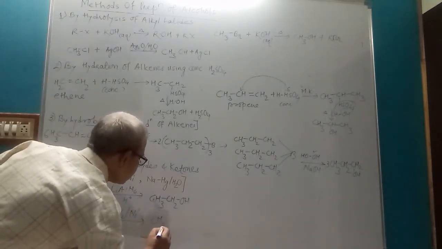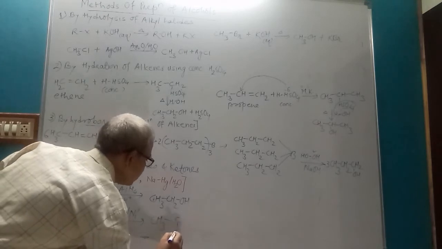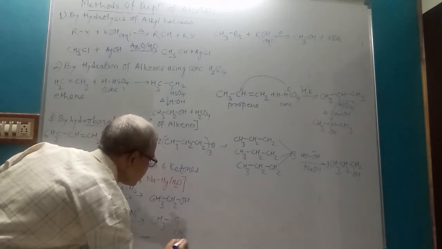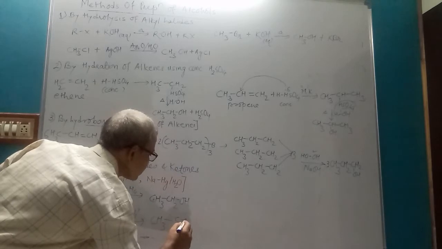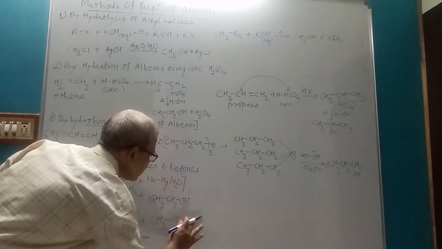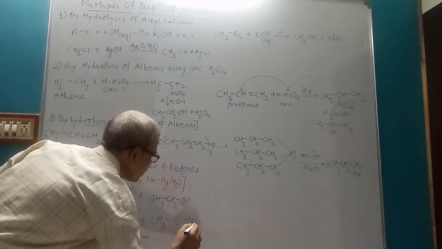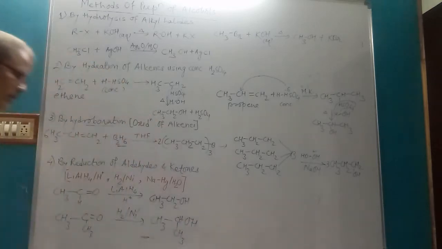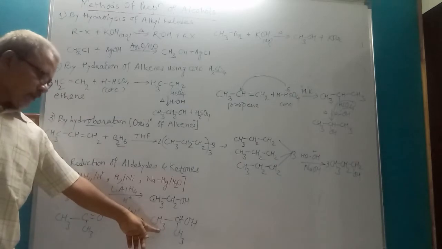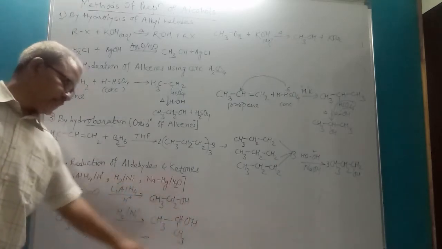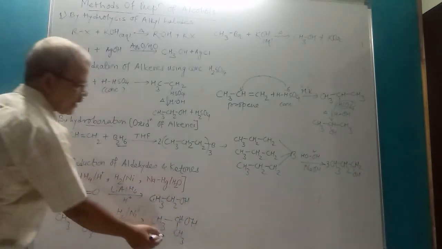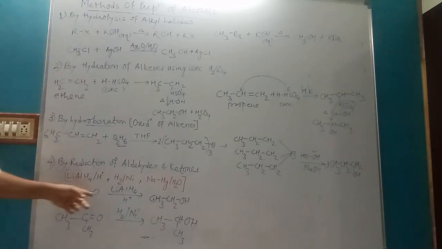You will get CH3 CHOH CH3. So the product is secondary alcohol, and in case of aldehyde the product is primary alcohol.